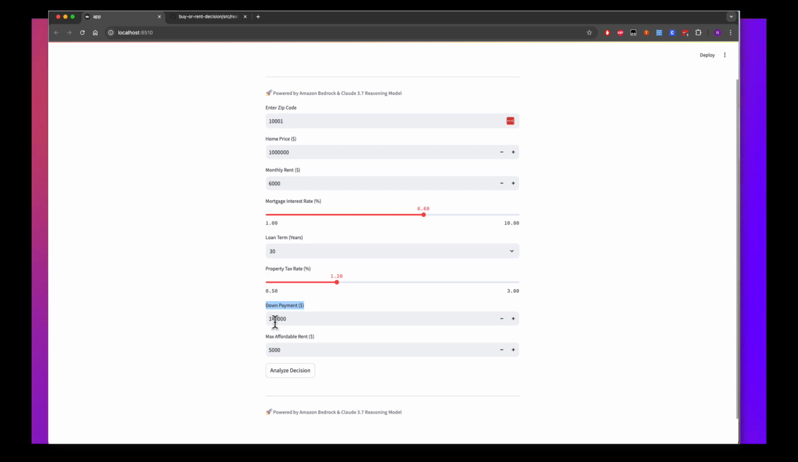I will be telling how much I have for the down payment. I have $1 million, so by default you should be going with the 20%. Let's say if I do not have 20%, I only have this 150k, and then how much I'm able to afford. So monthly rent is 6,000, my affordability is just 5,000. Okay, so now let's go and analyze it.